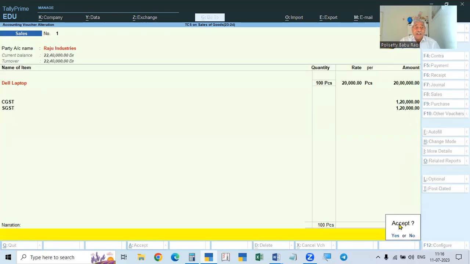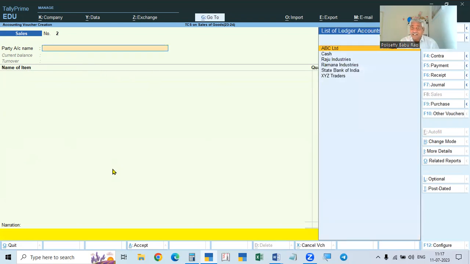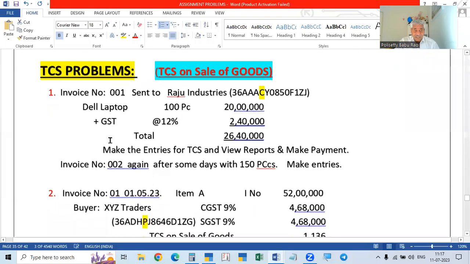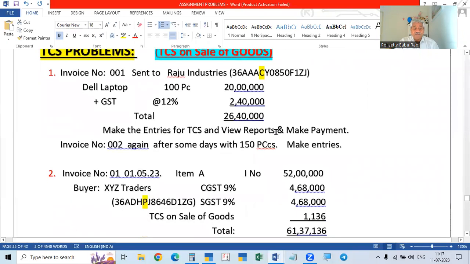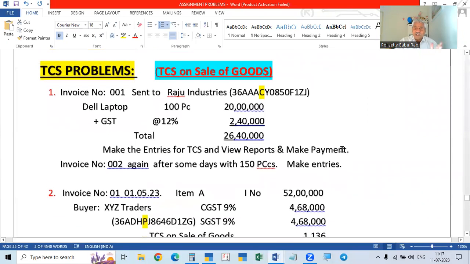So see here, after accepting this bill, the turnover is 22 lakhs 40,000, it is shown. So it is not collected because the amount is not in excess of the limit. So we'll go to the next one. Again, the same thing. Make entries in the books, and view reports, that also we will see.